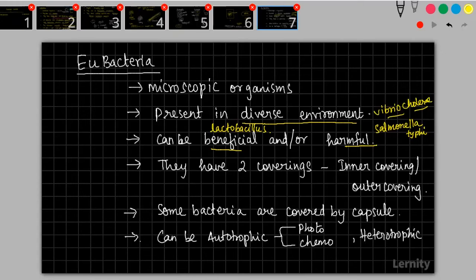Penicillium is not a bacteria. Penicillium is a fungi. Okay. Bacteria is beneficial for us. It is helping to decompose things. It is helpful in making curd. It is helpful for making cheese. Okay, like that it will be there.